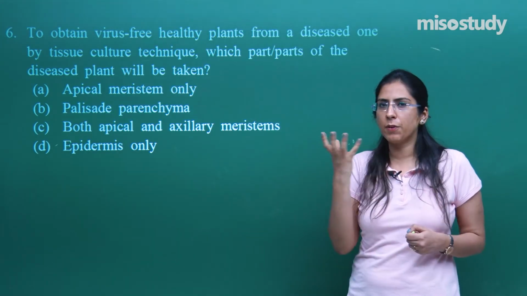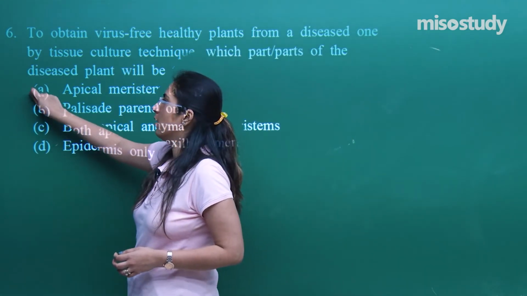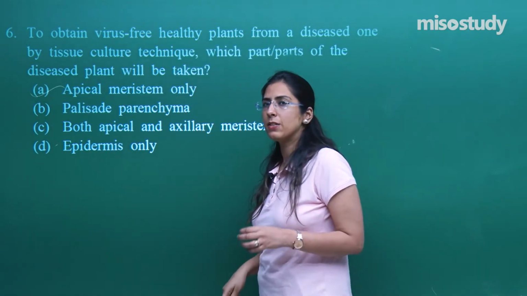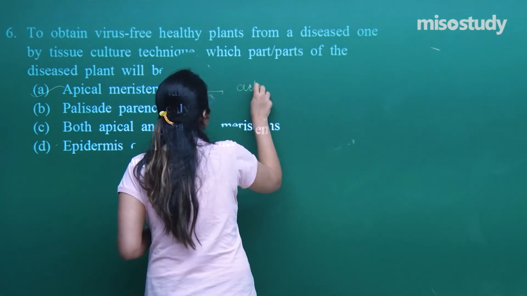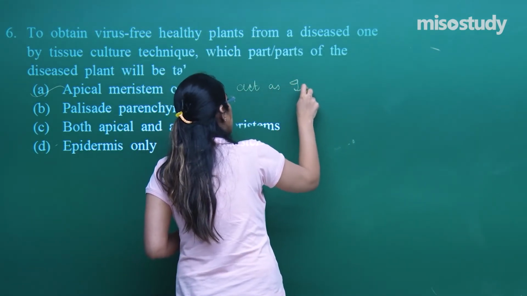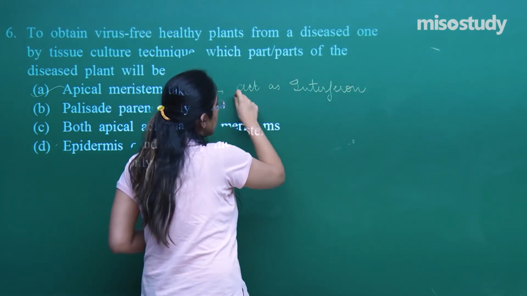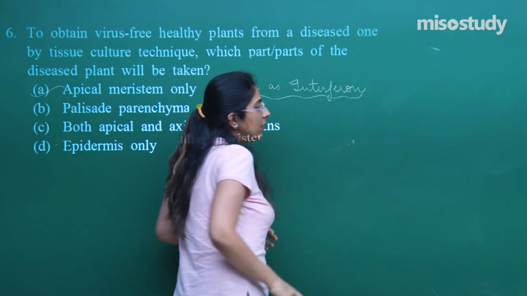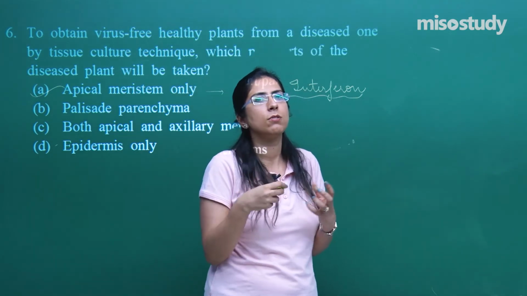In that case, if a plant is diseased, we go for the apical meristem only. Now, why do we go for apical meristem? The reason is that they act as interferon. Why am I calling it an interferon? It's just that the covering surrounding it does not allow the pathogen to enter into it.